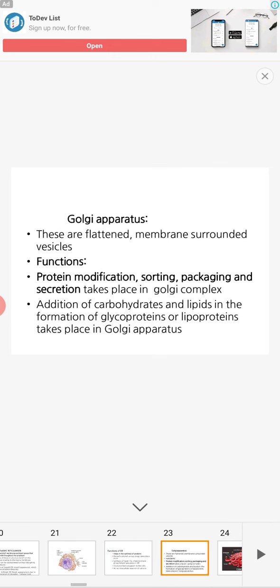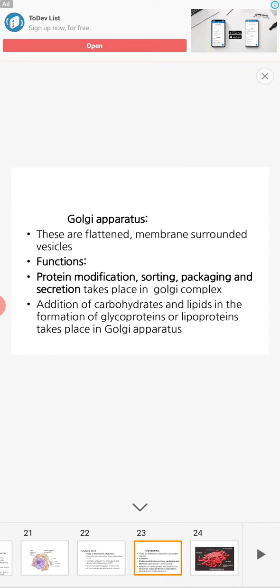Next is the Golgi apparatus. They are flattened, membrane-surrounded vesicles; they appear as vesicles. The Golgi apparatus is required for protein modification. Translation, or protein synthesis, is different.